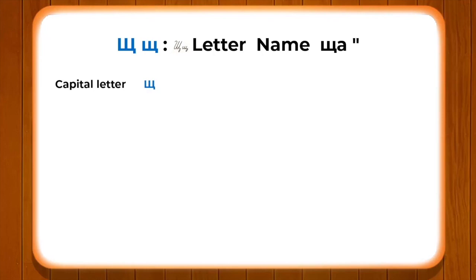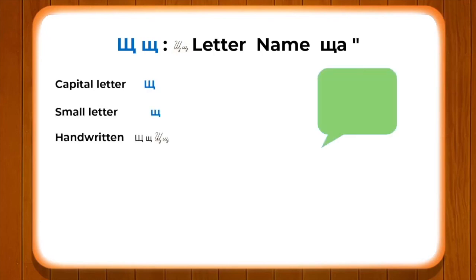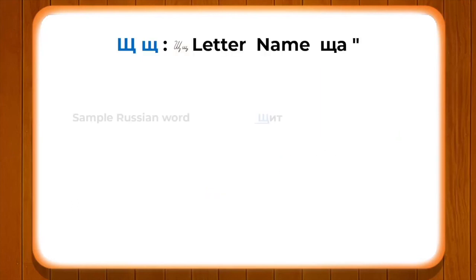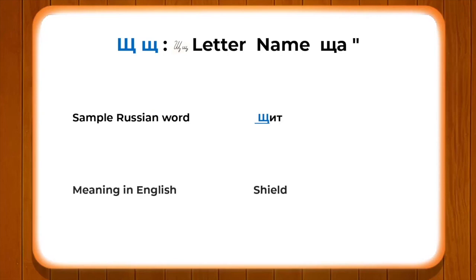Alright, okay, now let's go ahead and look at this. Here we have the next letter, Shch. An English approximation which we have here to understand it properly is the sh in shoes. And we have with us a sample Russian word shchit, which means shield.